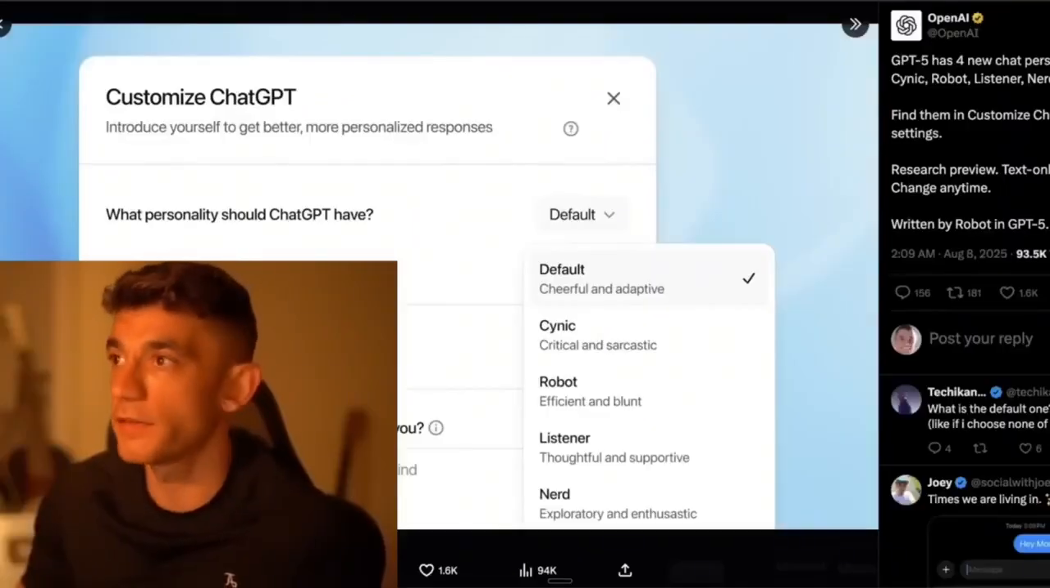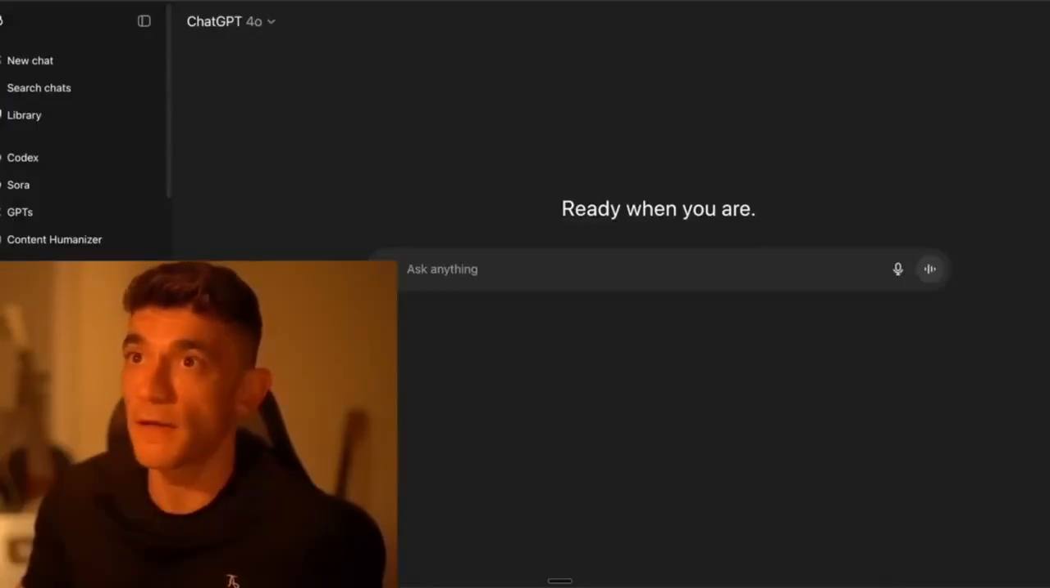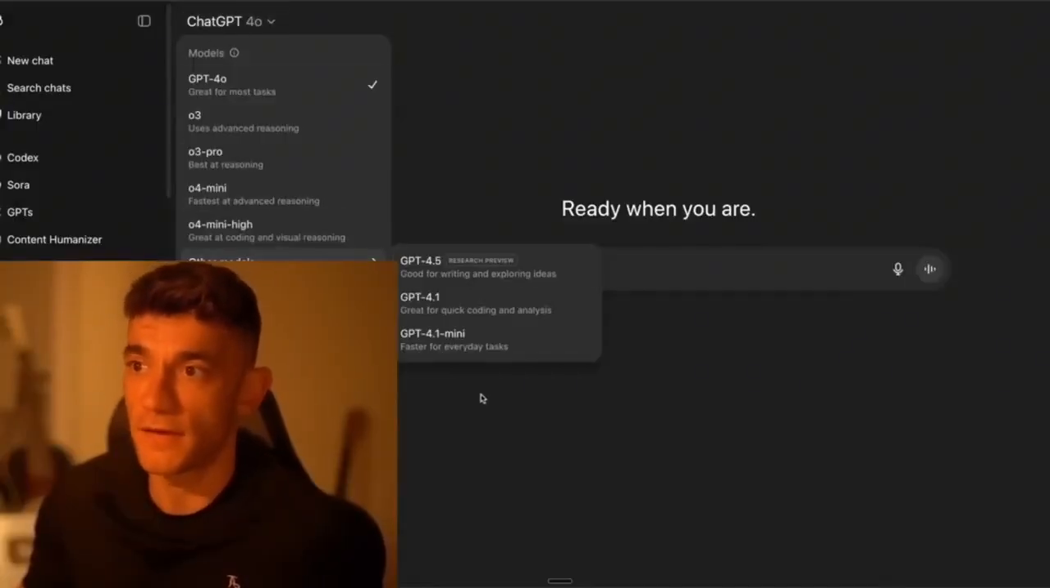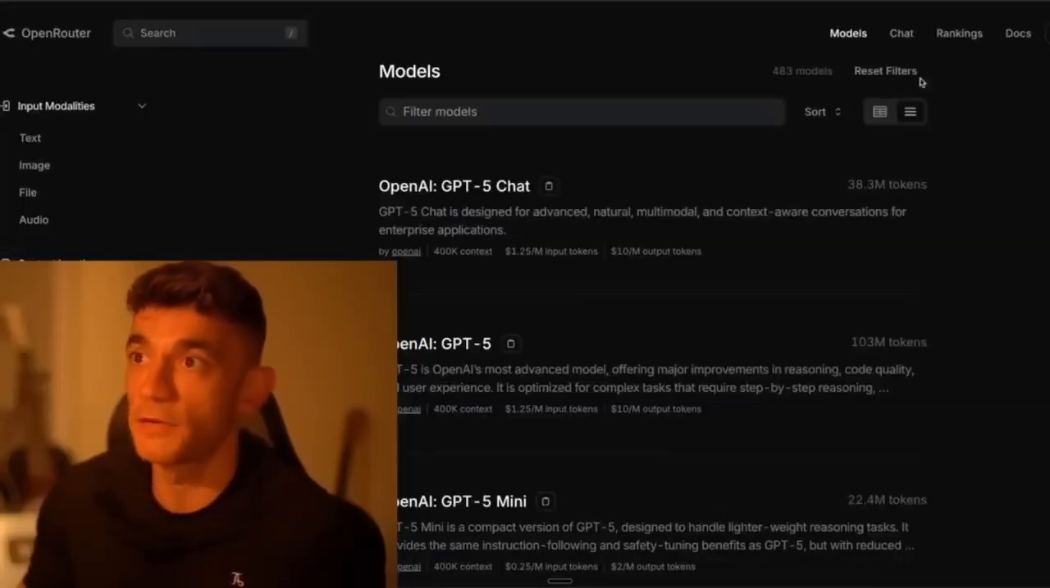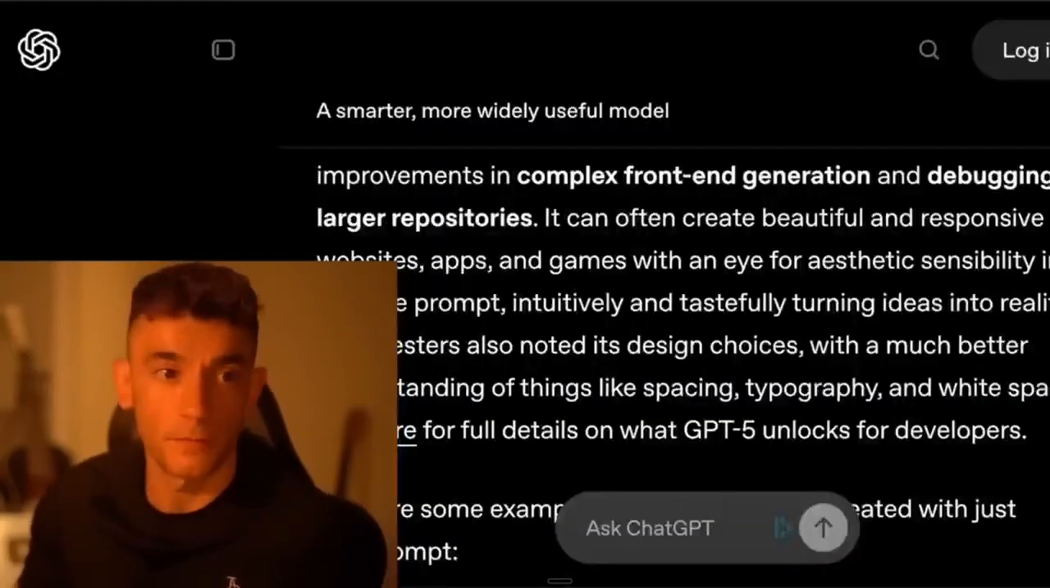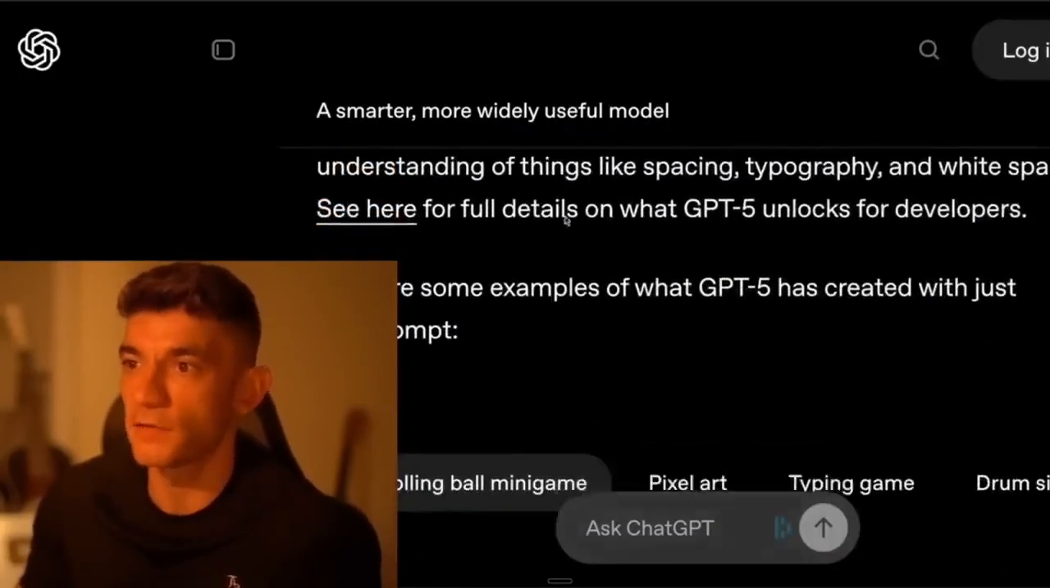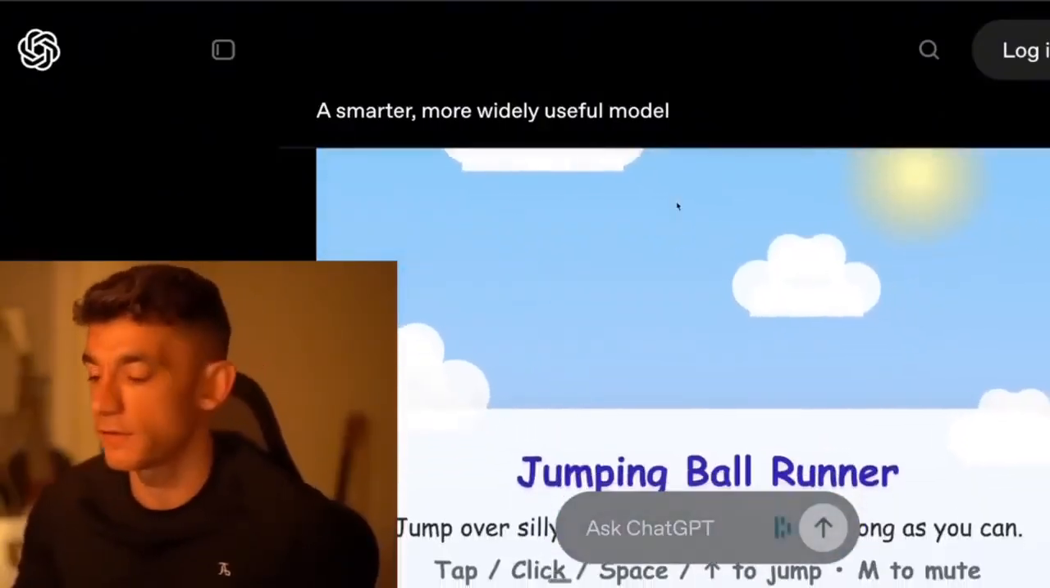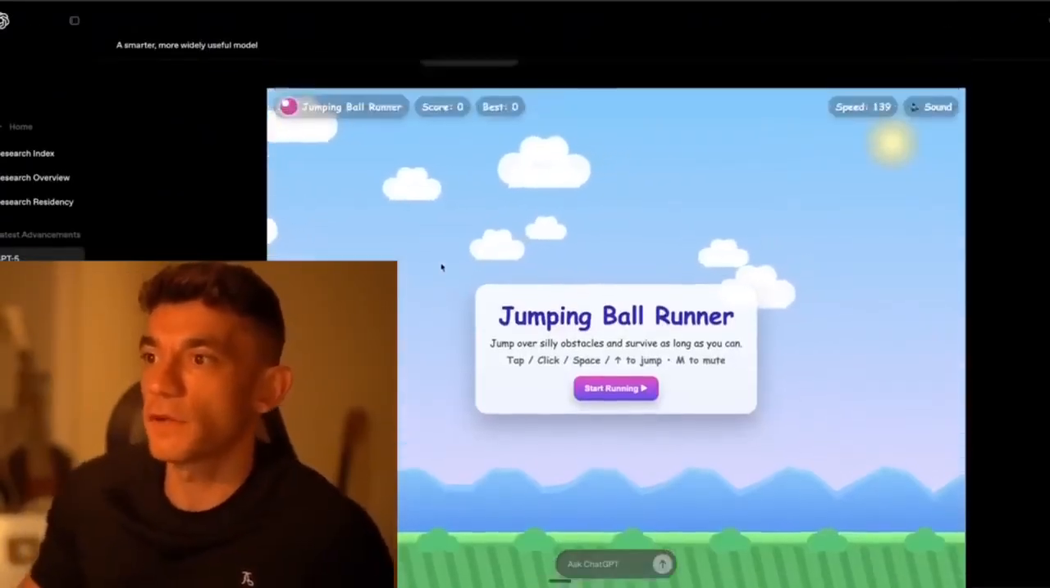Now, this is rolling out to everyone around the world. So again, I don't have access inside ChatGPT directly, but I do have access inside OpenRouter. All right. So if you want to get access directly, just go to OpenRouter if you don't have it already released inside ChatGPT.